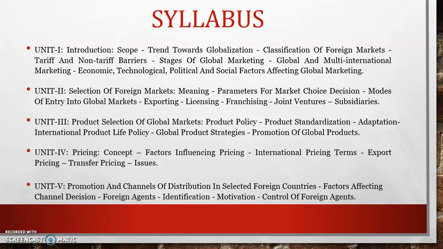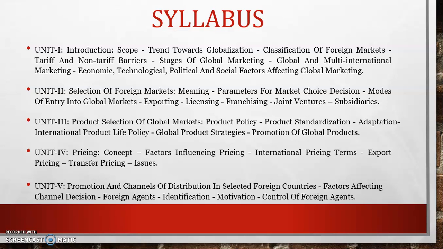The third unit consists of product selection of global markets. Here we are going to look into global market product policy, product standardization, international or global product life policy, and the various product strategies. Similarly, we look at the promotional strategies of global markets.